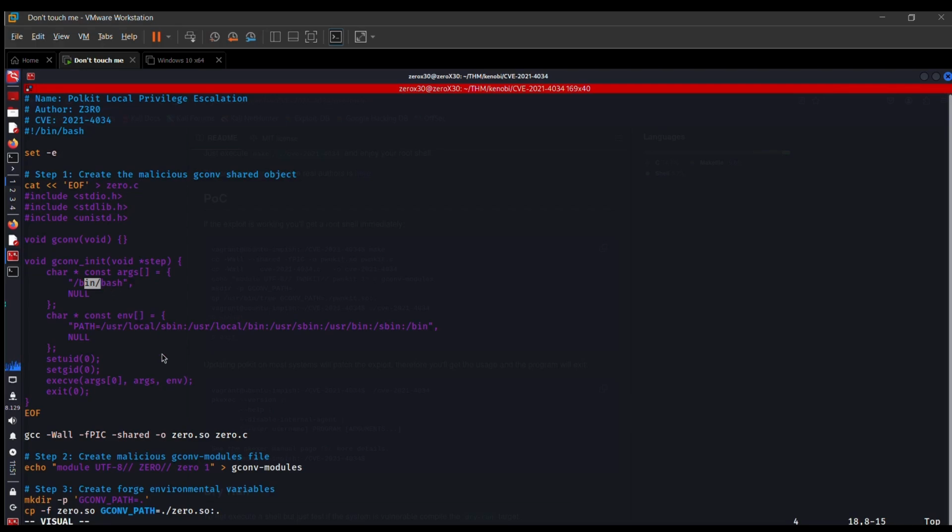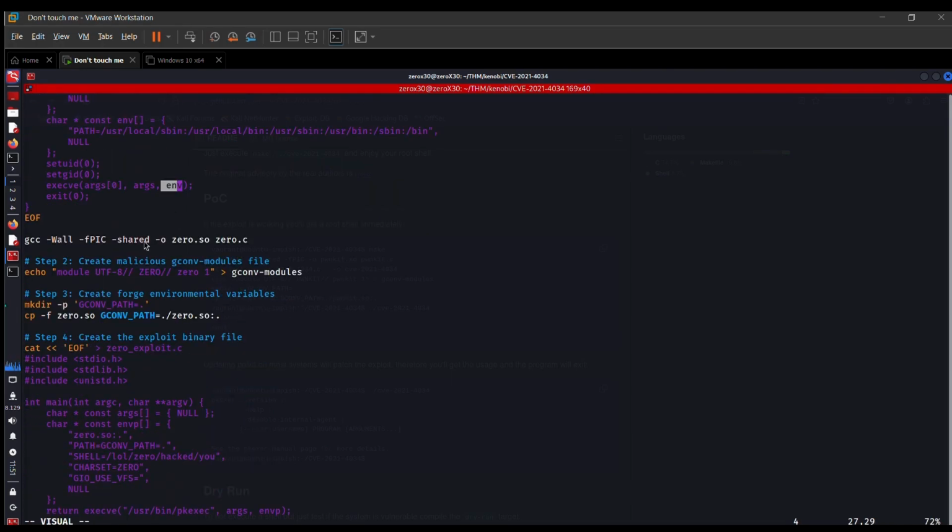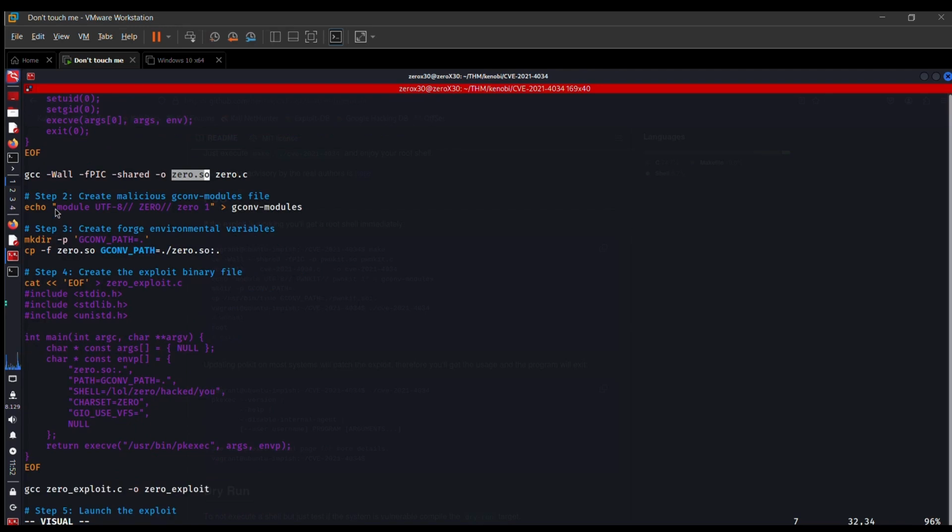It will call the argument 0, which is our malicious file, with this argument, which is /bin/bash, and it will set up the environment variable to path. Then it will convert our .c file into a .so file. This is our malicious .so file, which will get executed and will give us the root shell.